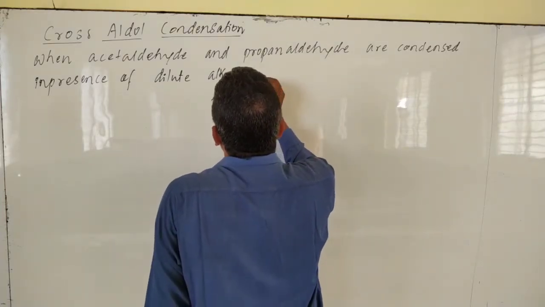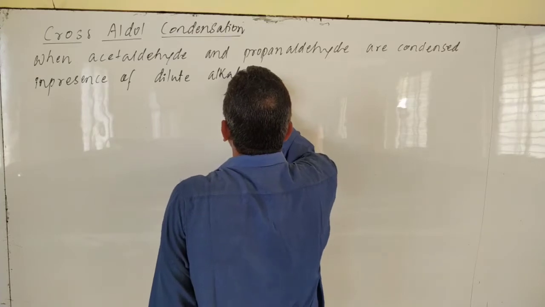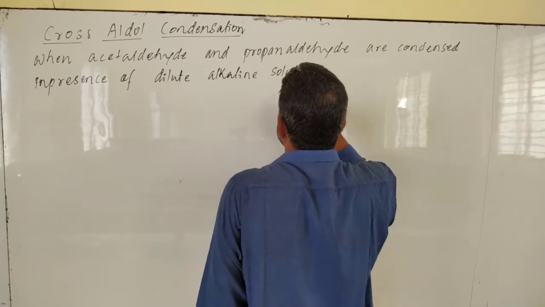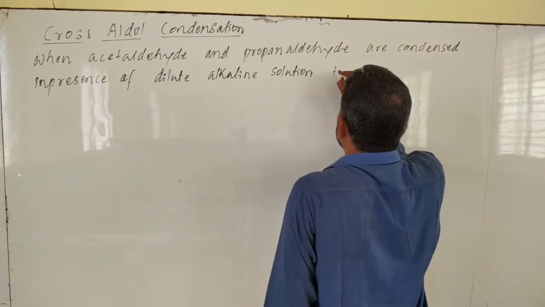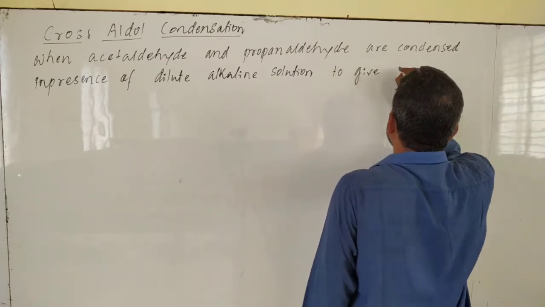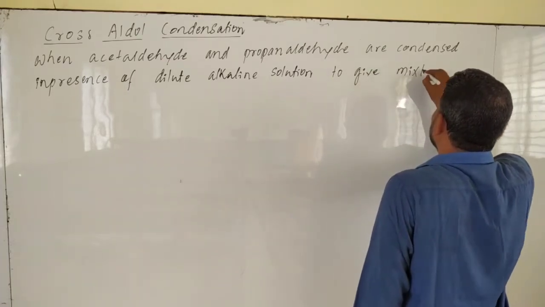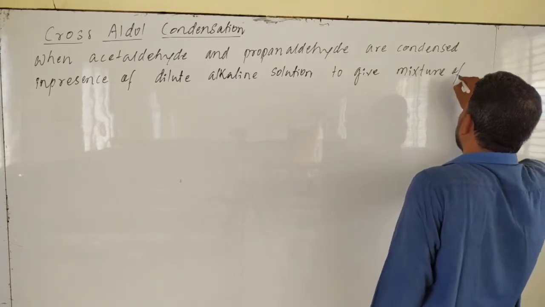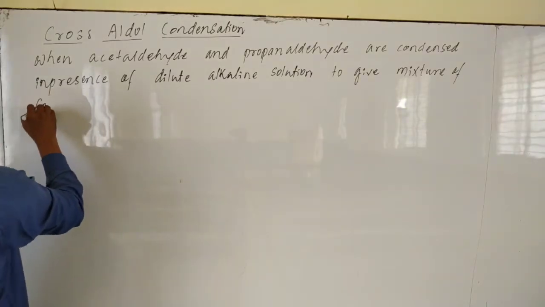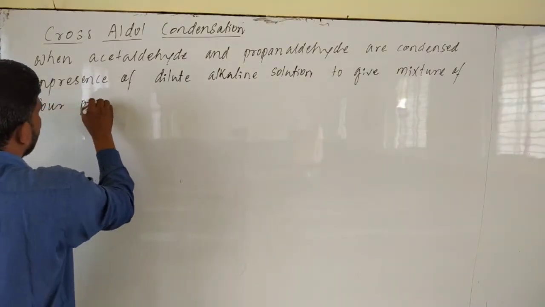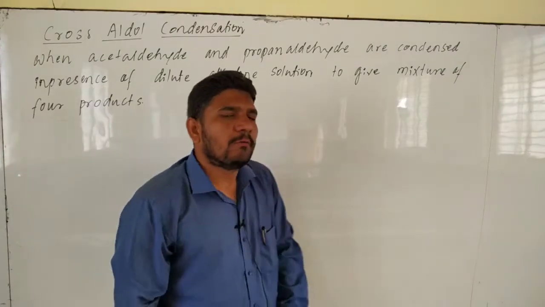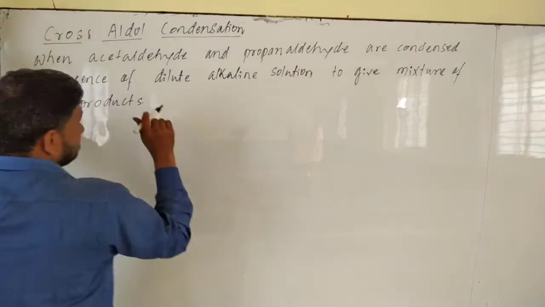dilute alkaline solution, to give a mixture of four products. How many products are formed? 4 products are formed. Okay.